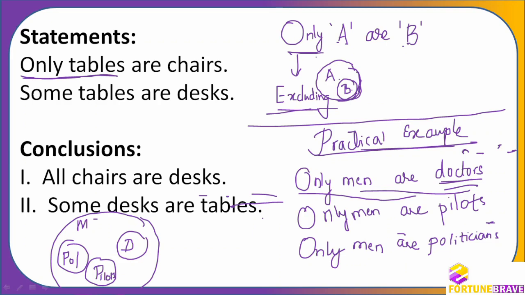But pilots can be men. Only men. Pilots can be nothing else. So whenever only comes, I think now it is much clearer. Whenever I say only A or B, we are going to draw it like this. But here we will not be able to understand only, so we have to keep this in mind.